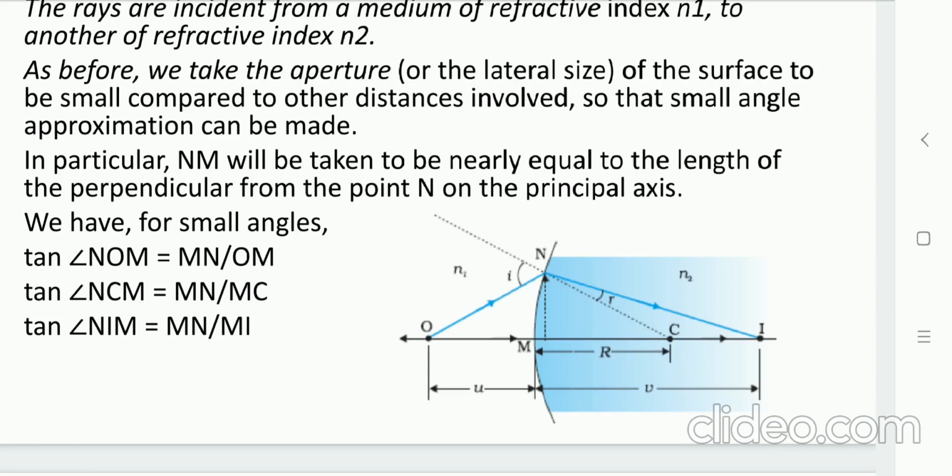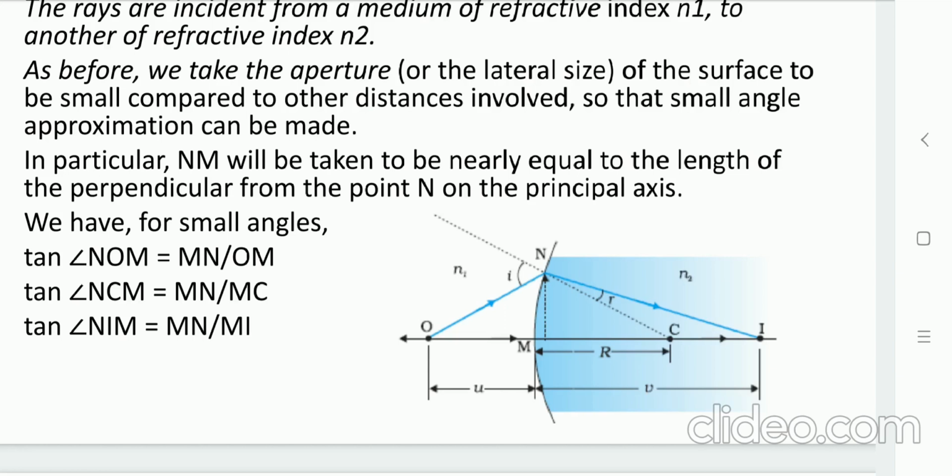Let us take the tan of the angle in all these three triangles. Then tan NOM is MN by OM, tan NCM is equal to MN upon MC, and tan NIM is equal to MN upon MI.